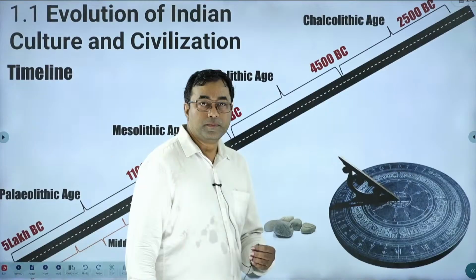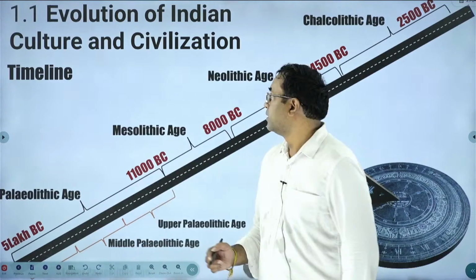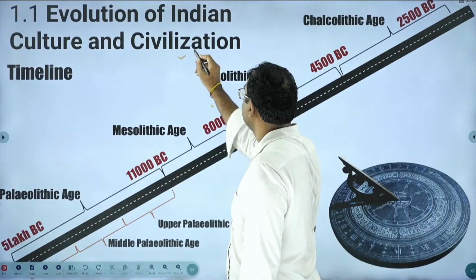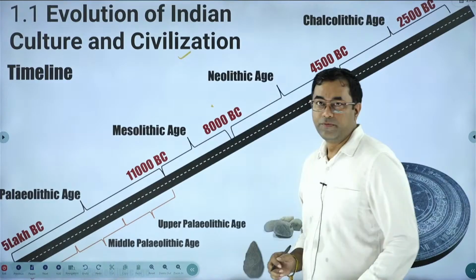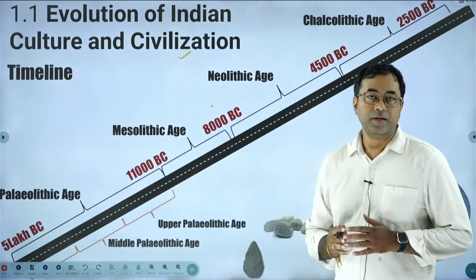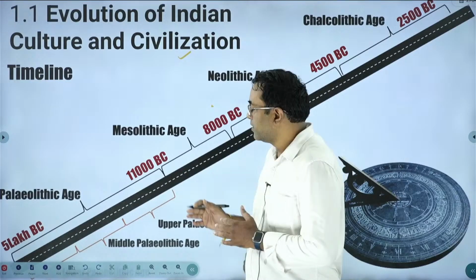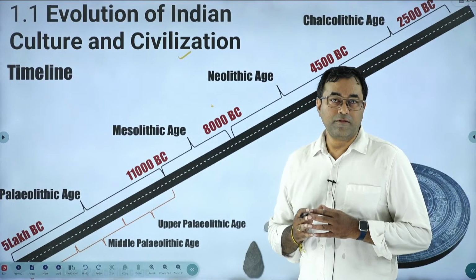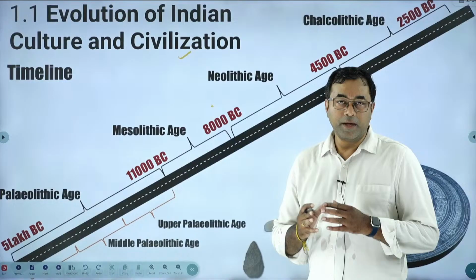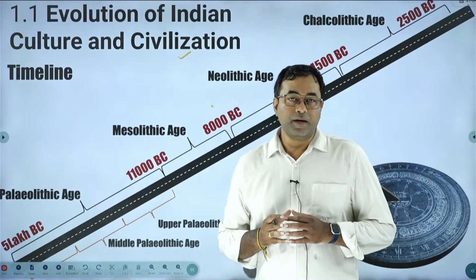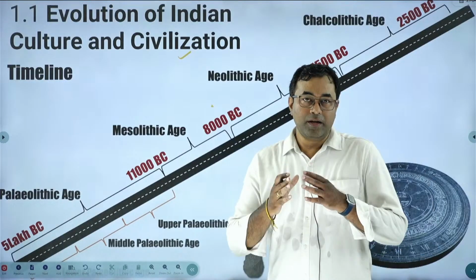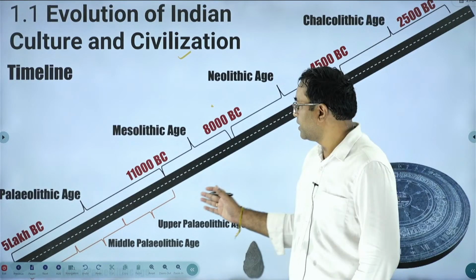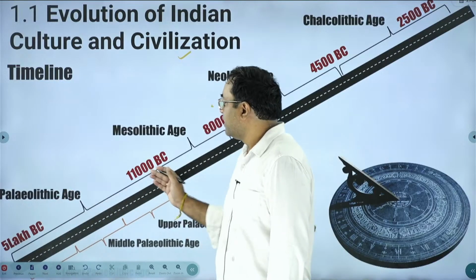In paper 2, the first chapter includes evolution of Indian culture and civilization. With respect to various types of lithic ages, there are various stages. We have archaeological evidence and different types of material remains in India, which led to the development of prehistory, particularly lithic ages in India.